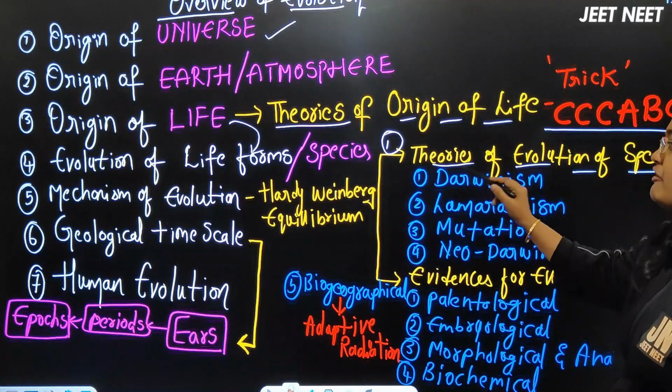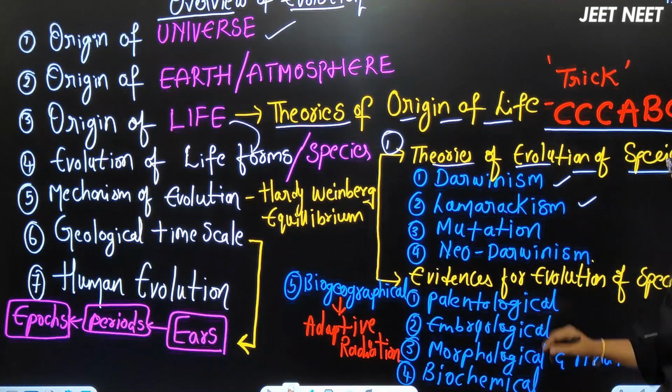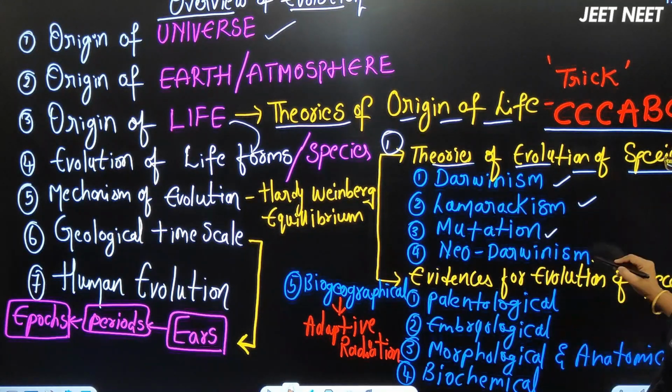So evolution of life forms was also explained by some theories. One is Darwinism, one is Lamarckism, one is the mutation theory, and the new one, neo-Darwinism, which is also called the modern synthetic theory.